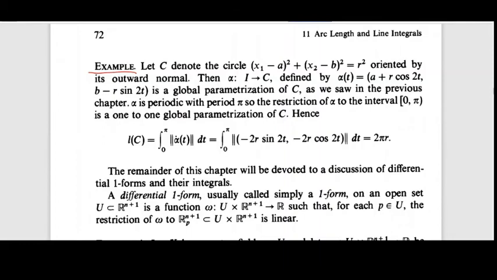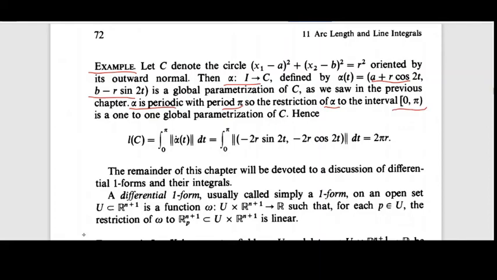Then alpha from I to C, defined by alpha of t equal to (a plus r cos 2t, b minus r sin 2t), is a global parameterization of C. Since alpha is periodic with period pi, the restriction of alpha to the interval closed-open 0 to pi